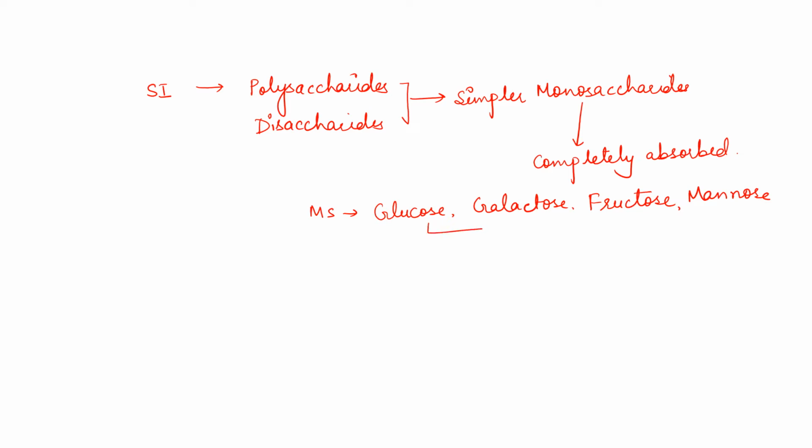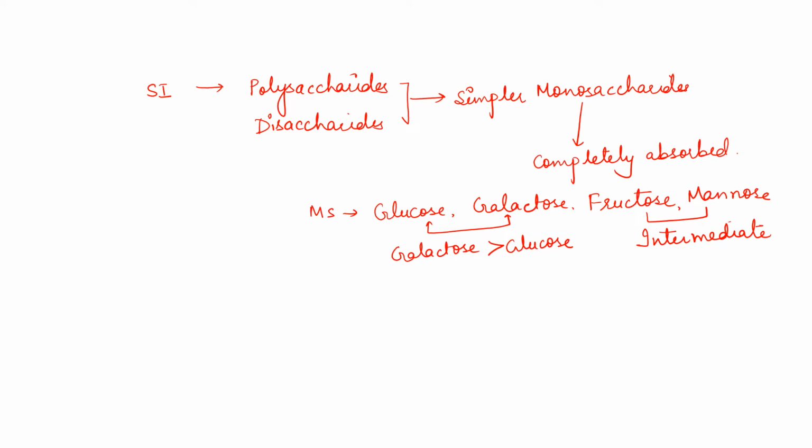Glucose and galactose are absorbed very fast, and among these, galactose is more rapidly absorbed than glucose. Then fructose and mannose have an intermediate rate. The absorption rate is intermediate for fructose and mannose.